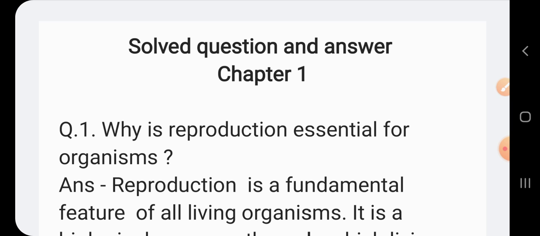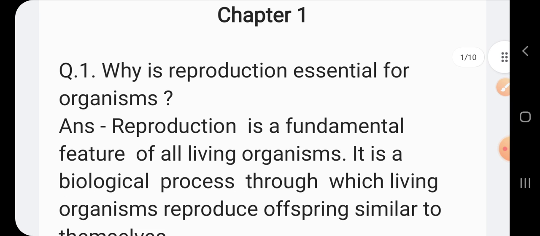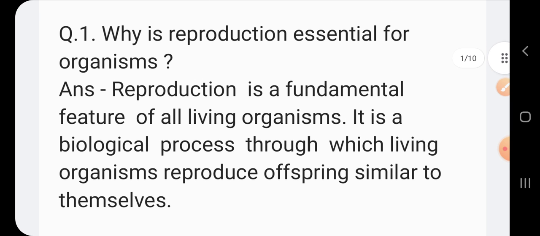Question and Answers from your chapter. Question number 1: Why is reproduction essential for organisms? Answer: Reproduction is a fundamental feature of all living organisms. It is a biological process through which living organisms reproduce offspring similar to themselves.